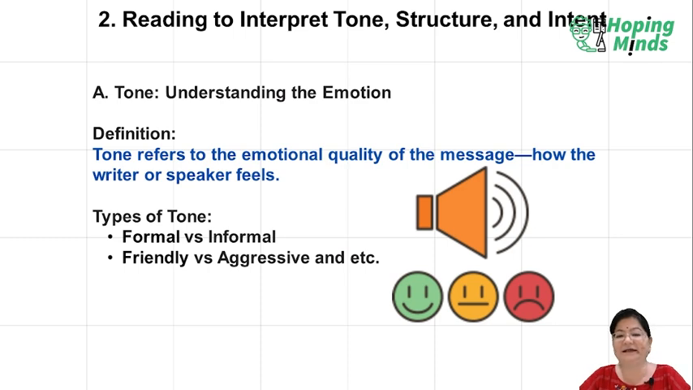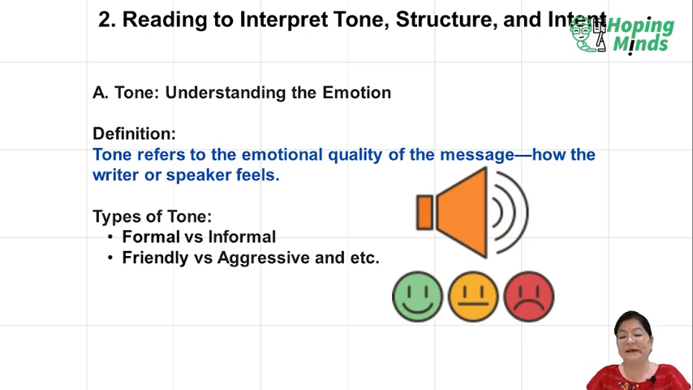Tone, understanding the emotion. Whenever we are angry, we are happy, we are in a good mood, our tone is different. Our tone is decided by the feelings in our mind, in our senses. Tone gives a proper reflection of your emotion. It is how you represent yourself emotionally. Definition: tone refers to the emotional quality of the message, how the writer or the speaker feels. How you feel, what you feel, accordingly your tone is going to be that.